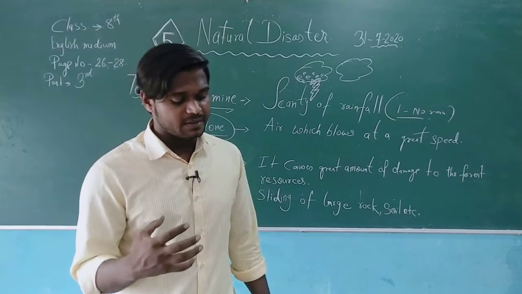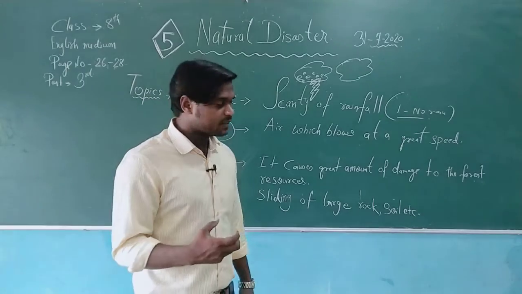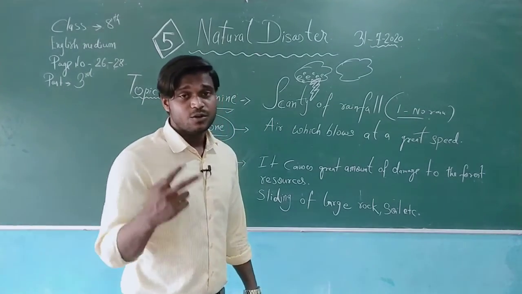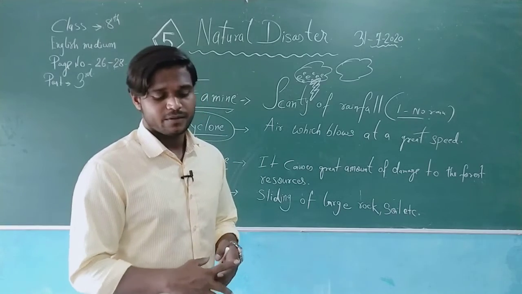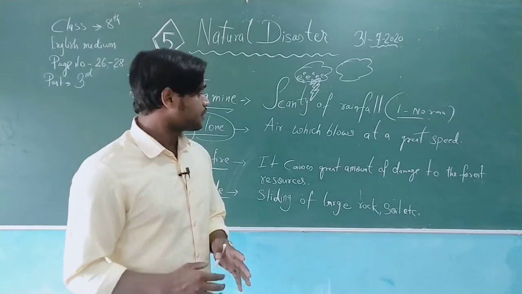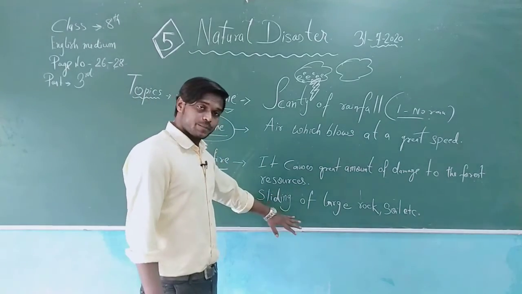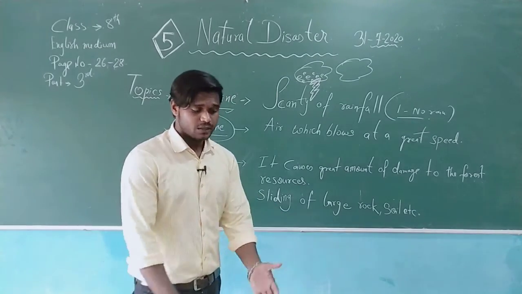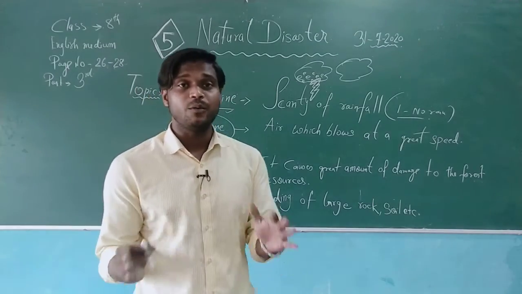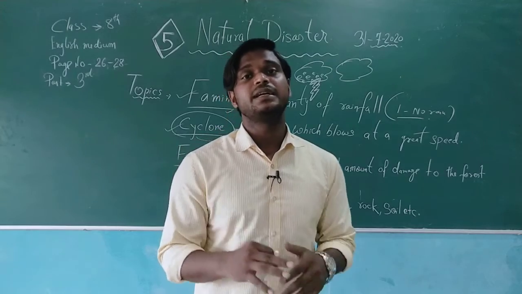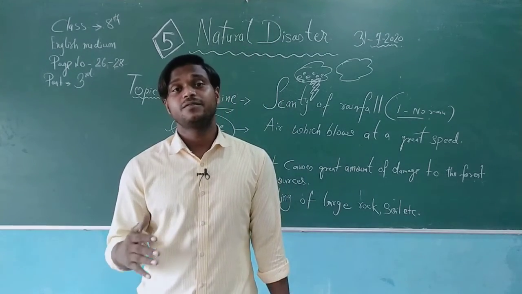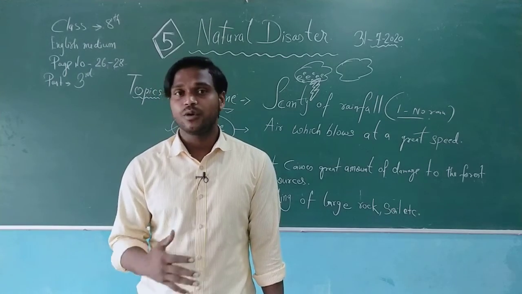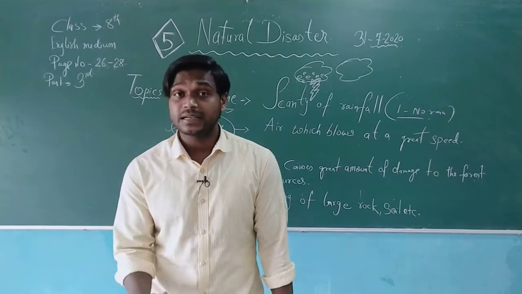So apart from that, for example, two factors cause landslides. Okay, how many factors? Two factors cause landslides. Excessive rainfall, first of all, or we can say an earthquake also. When there is an earthquake, the earth can separate from one place to another, or mountains can make their portion tilt apart. That also affects the soil, tearing it from one place and taking it to the next place. That is also a landslide.